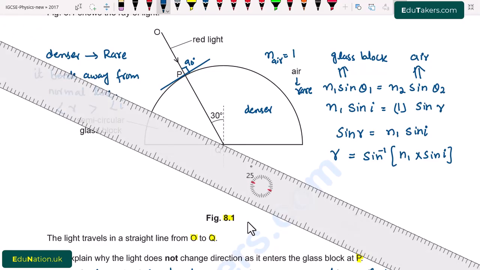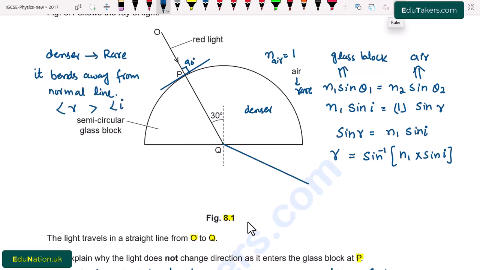So this is the refracted ray, and we can see that the angle of incident is the angle made between the normal ray and the incident ray. Similarly, the angle of refraction is the angle made between the normal ray and the refracted ray. So this angle is basically the refracted angle, and we already calculated it is 49 degrees.